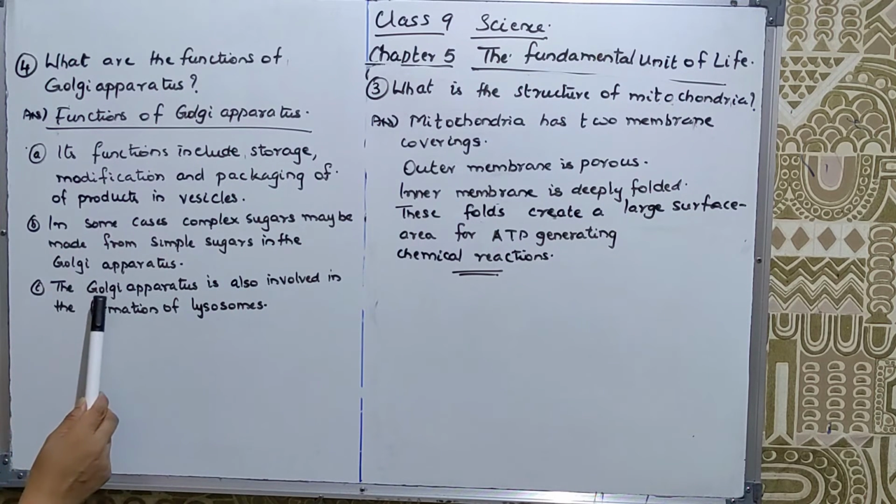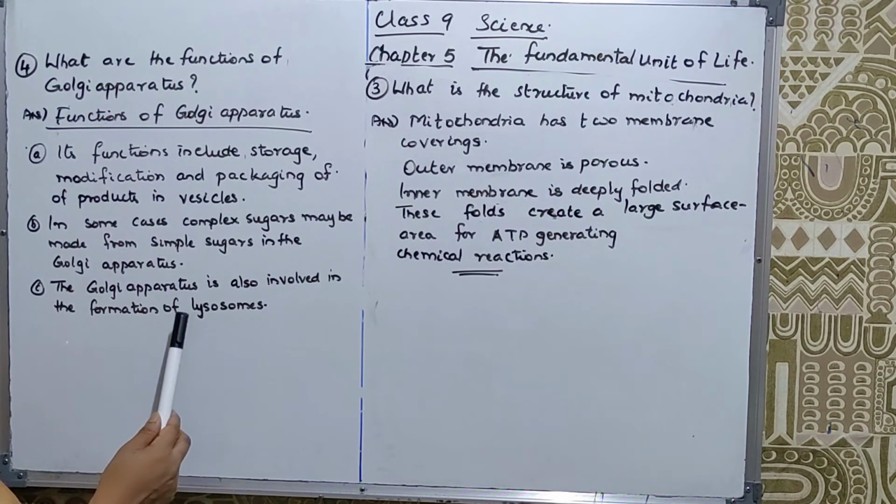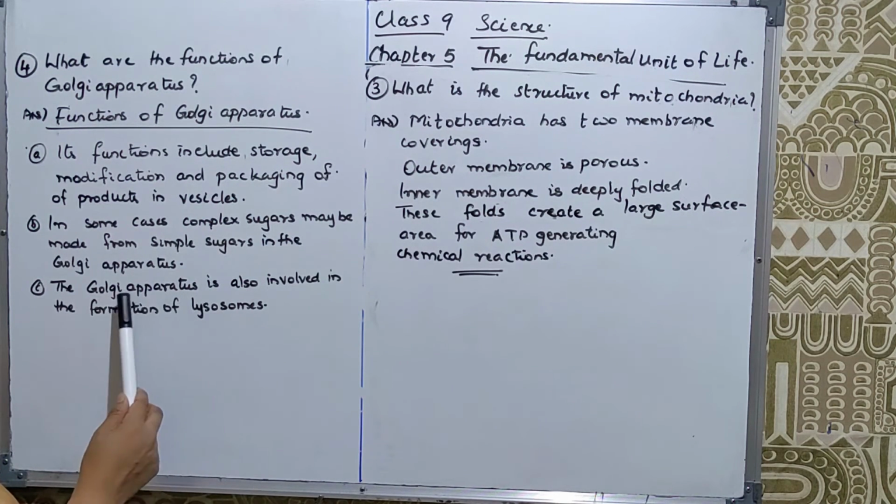Then third one, Golgi apparatus is also involved in the formation of lysosomes. They may ask in the other way: name the cell organelle that is involved in the formation of lysosome. The cell organelle involved in the formation of lysosome is Golgi apparatus.